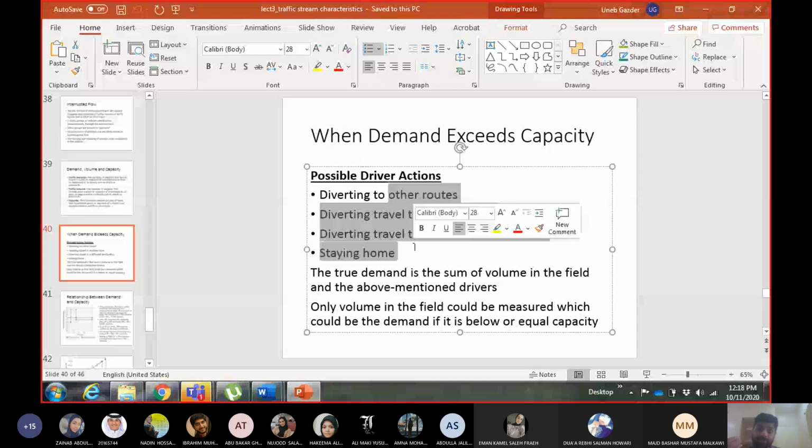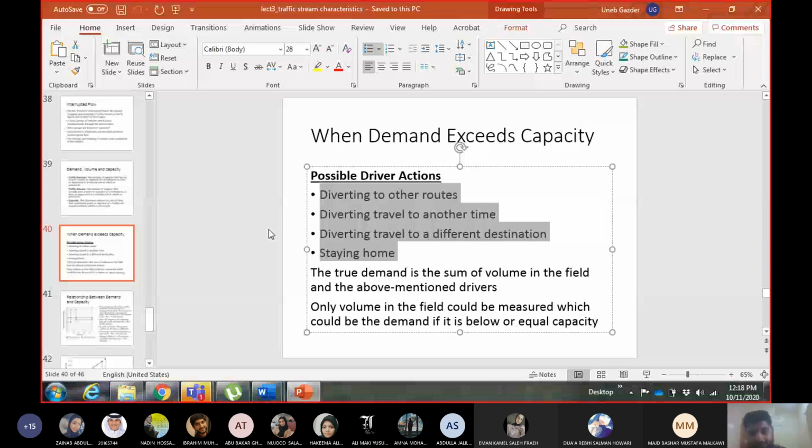So if you are calculating the true demand of a segment when the demand is over capacity, whatever you measure in the segment will be maximum up to capacity. The remaining will be either behind this segment as a pile up, as a queue, or it may be these drivers who have done one of these things. So the true demand of the segment when the demand has gone above capacity cannot be measured in the field itself, because in the field the maximum number of vehicles you will see passing is capacity. It cannot be more than that.